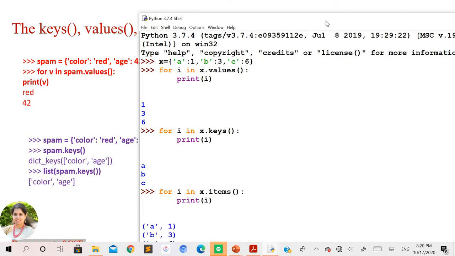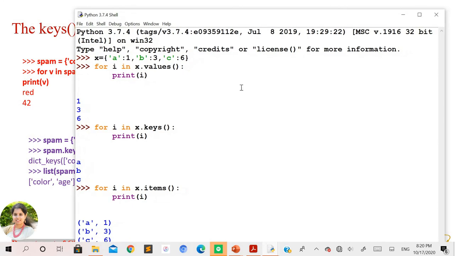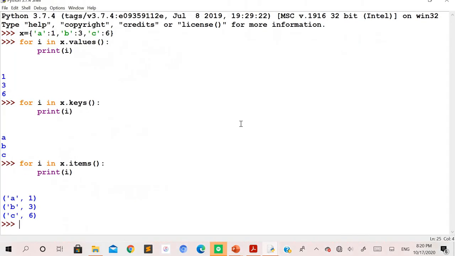So if you take the items method here, you can see that you are getting the key-value pair. You can see A 1 as the first value, B 3 being the second value, and C 6 being the third value. That means for each iteration, it is going to point to one whole element, that is the key-value pair from the dictionary, and it is going to print.